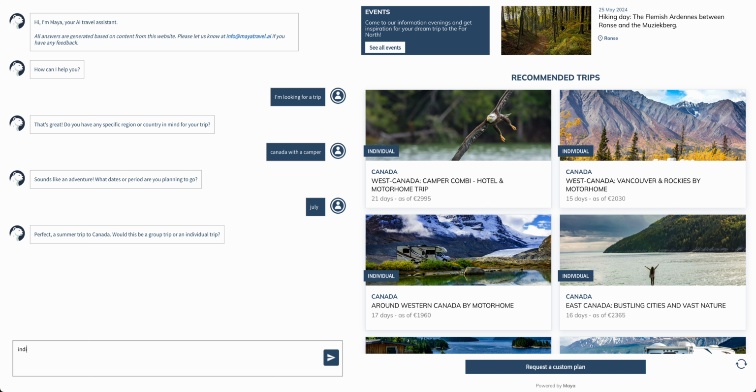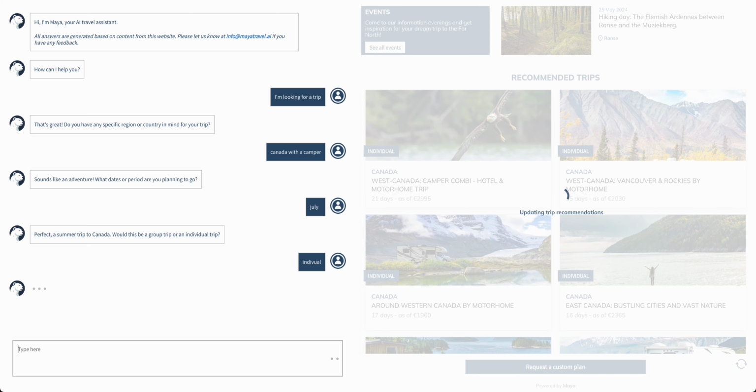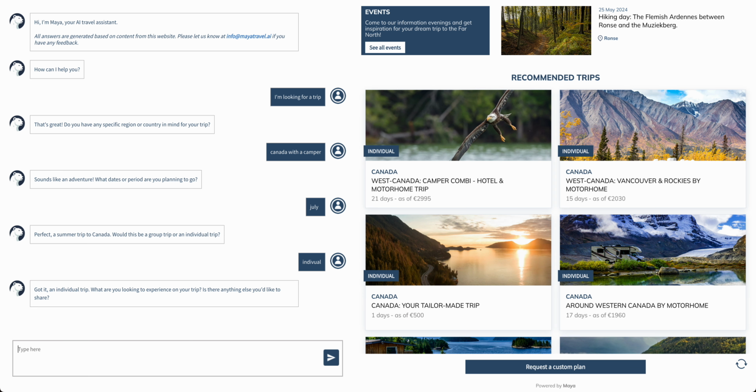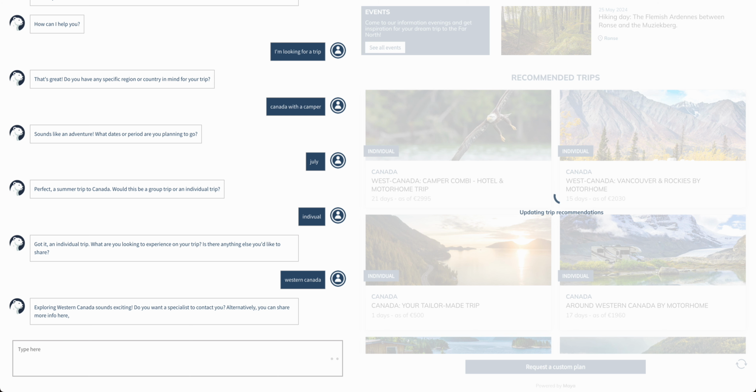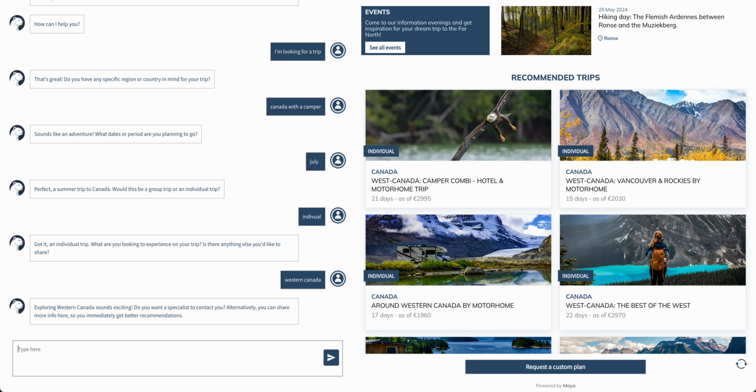Then let's say we want to do individual trip. This is a typo, which is fine. You can see Maya can interpret that correctly. Anything else? Let's say we want to go to Western Canada. Then again, this will be updated correctly. In this case, our client wants to talk to the traveler as soon as possible. So Maya is proactively asking if the user wants to share their details. I'll do that here.